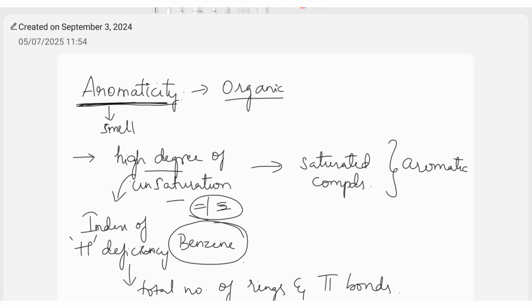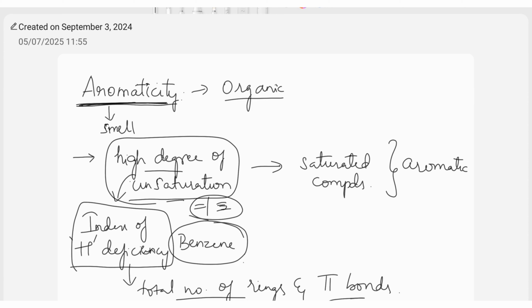So generally those compounds which have more rings in them or more pi bonds in them will show this aromatic behavior. That is the meaning of high degree of unsaturation and index of hydrogen deficiency.